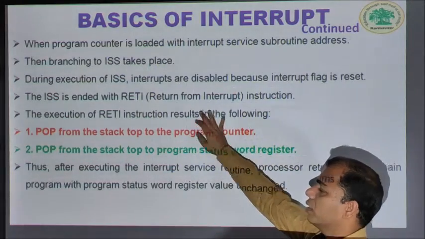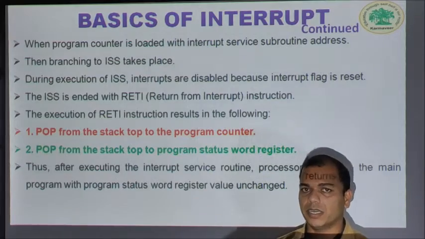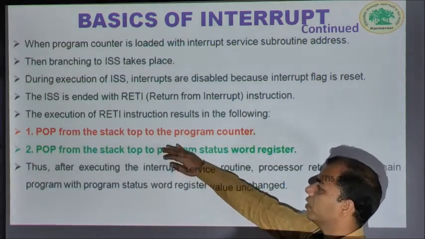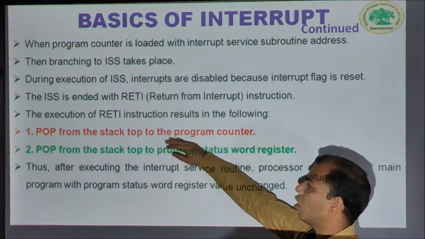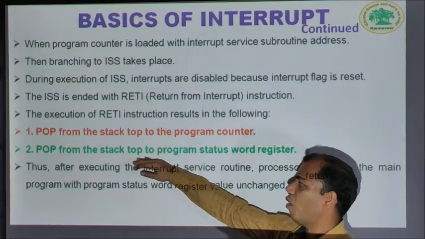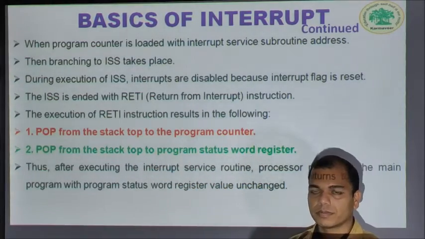As soon as the controller comes across the RETI instruction, it performs two important steps. First is pop from the stack top to the program counter, and second is pop from the stack top to the program status word register.